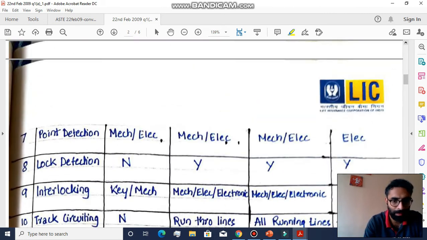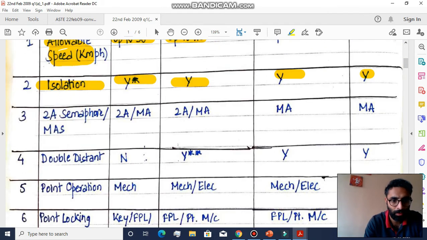After that, because we have limited time, I'll just go ahead. 2 aspect semaphore or multiple aspect signaling. So whether it demands 2 aspect or whether you require multi aspect signaling. In the first standard of interlocking, you can either have 2 aspect or multi aspect. Second standard also 2 aspect or multi aspect. Standard 3 multi aspect. Standard 4 multi aspect.